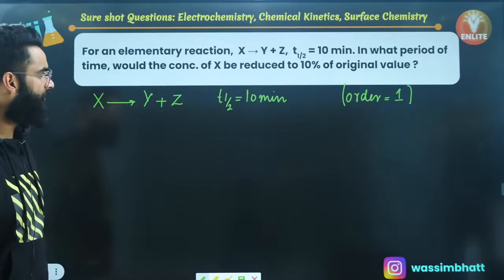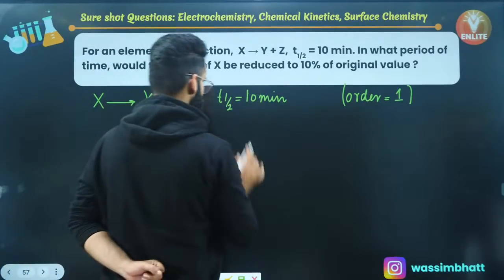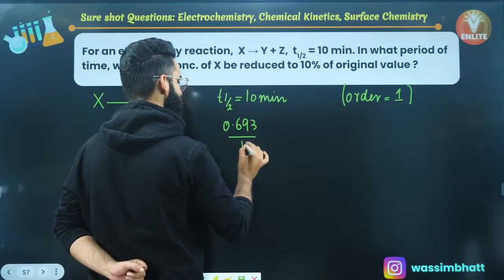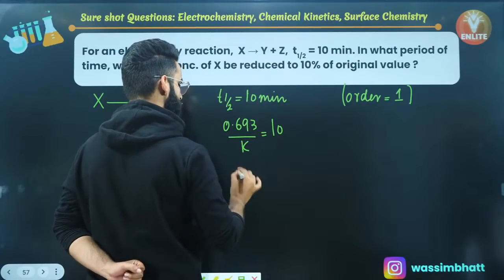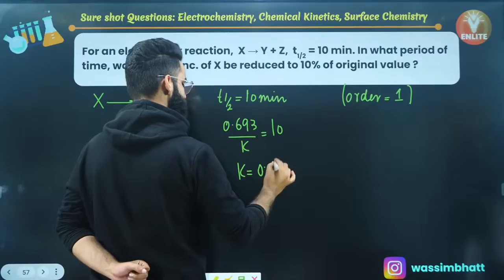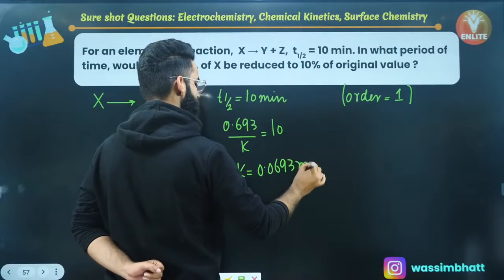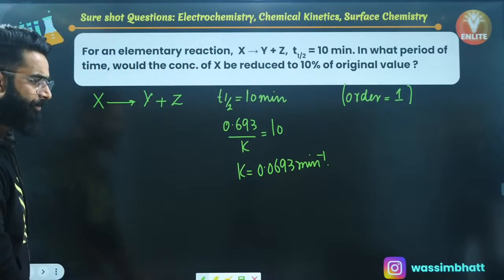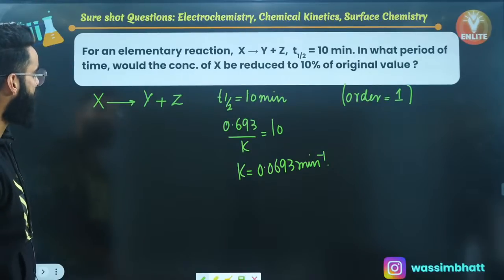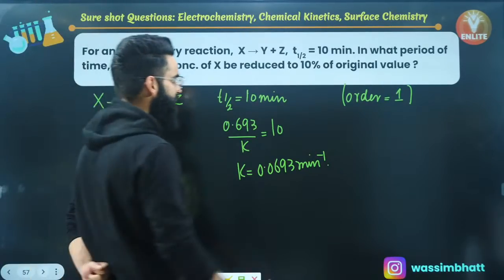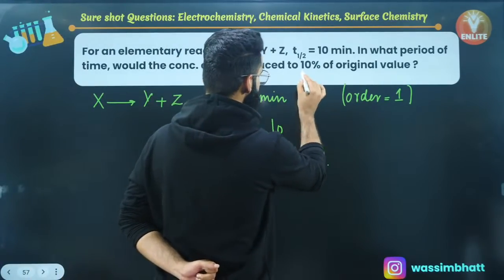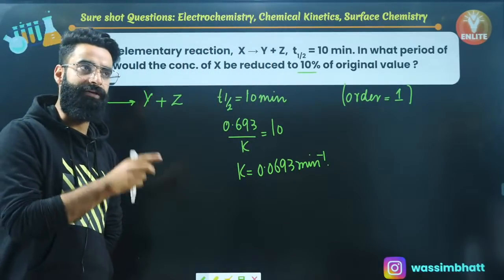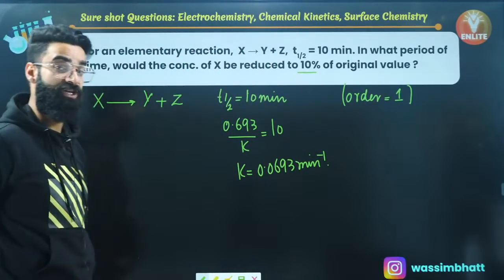After writing the order of the reaction, t half for a first order reaction is 0.693 divided by k, equal to 10. From here you can calculate the k value. It's going to be 0.0693, and the units are going to be minute inverse. So you calculate the rate constant. What do we need to calculate as per the question? We need to calculate the time in which the concentration of reactant will be reduced to 10% of its original value. How long will it take for the concentration of reactant to reduce to 10% of its initial value?